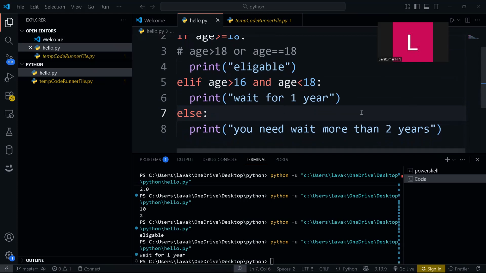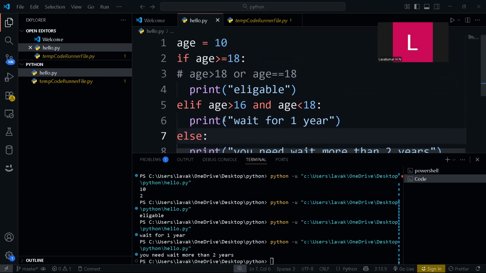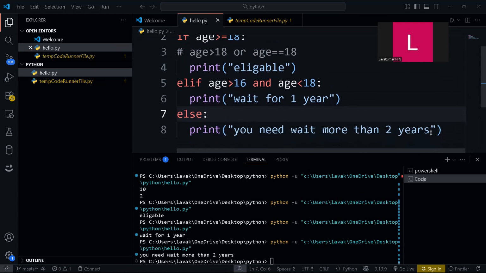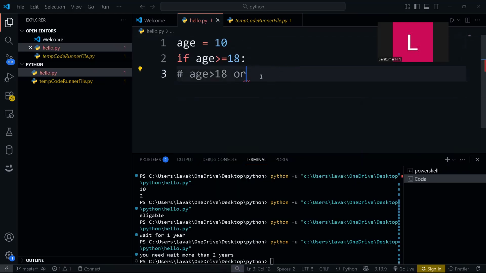So this is how you need to debug, guys. This is how you need to work with if and elif statements. These are the conditional statements we call. Again, you can have nested if statements also. That's one thing. So let me write a quick program to have a nested if. Let me take another real-time example.